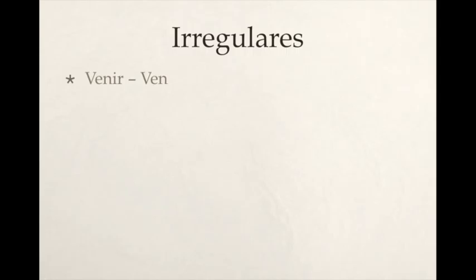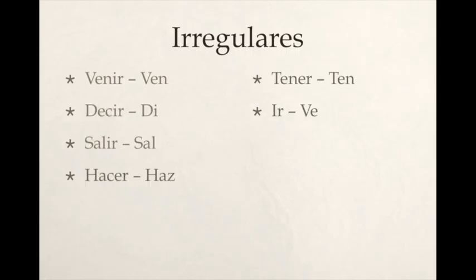There are 8 irregulars in tú commands. So instead of using the él, ella, usted form of these 8 verbs, you use these substitutions. Instead of, for venir, we have ven. For decir, we have di. For salir, we have sal. For hacer, we have haz. For tener, we have ten. For ir, we have ve. For poner, we have pon. And for ser, we have sé. Notice how sé carries an accent.